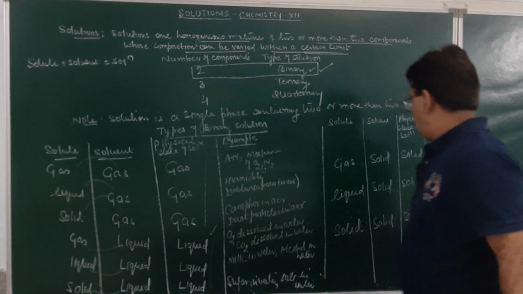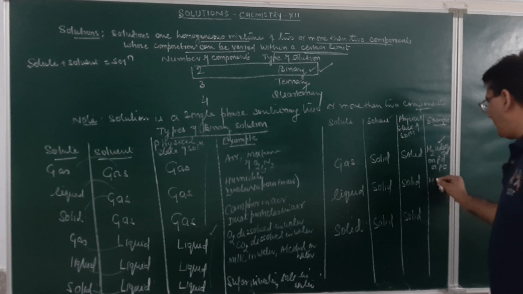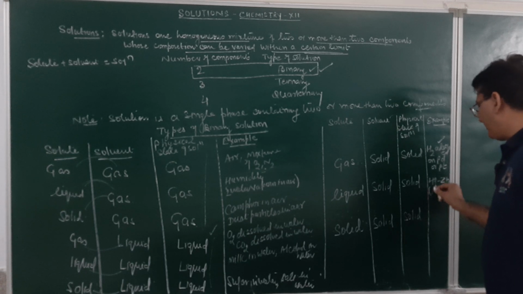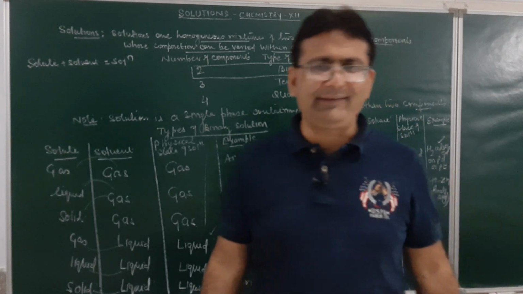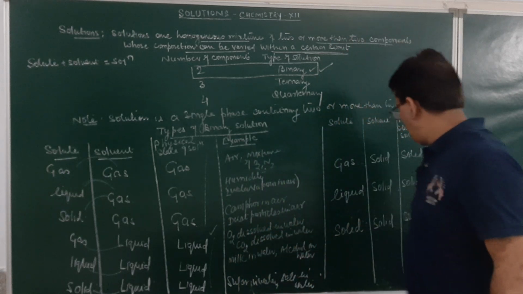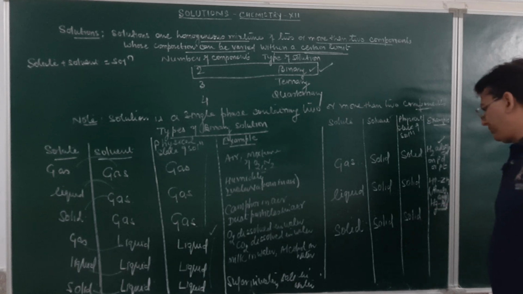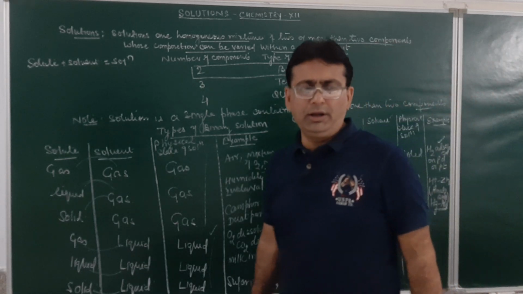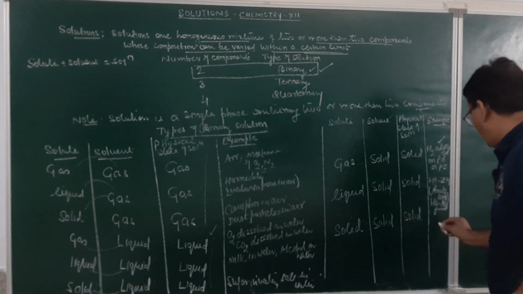Then the liquid in solid, these are amalgams like zinc amalgam, mercury in zinc. This is amalgam. We all know what amalgams are. Amalgams are the alloys of liquid in solid. As for example over here is mercury in zinc. Similarly, we may take another example: mercury in gold can be another example of this. Now solid dissolved in a solid. If we take solid dissolves in solid, the various examples over here can be alloys.